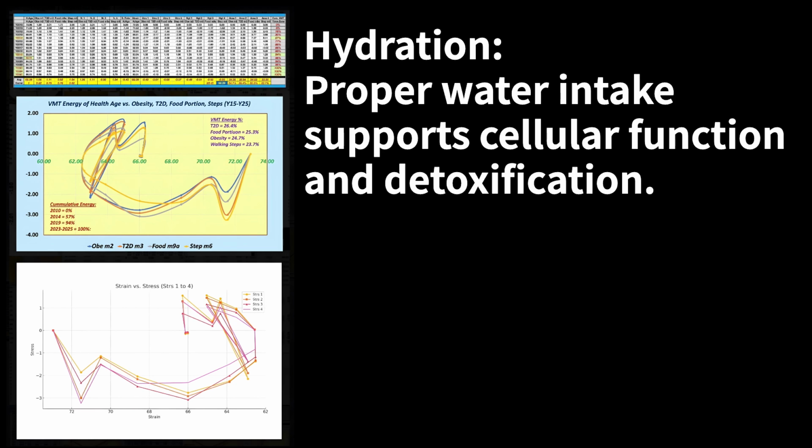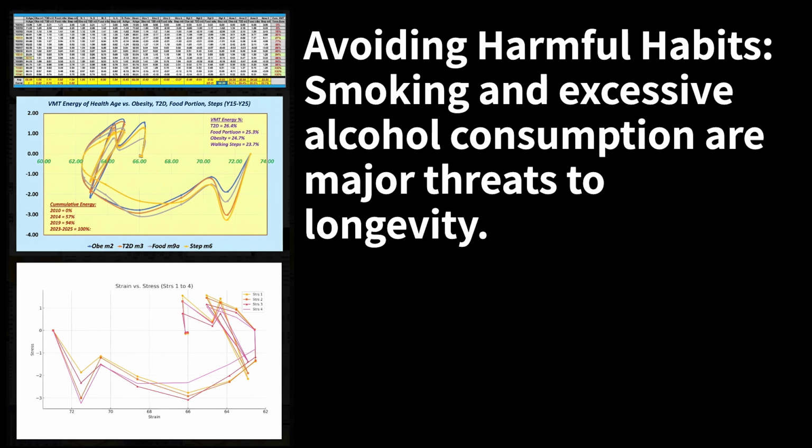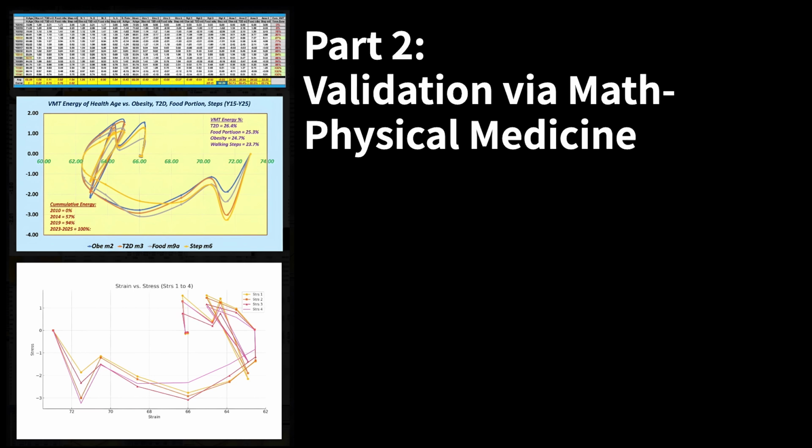Hydration. Proper water intake supports cellular function and detoxification. Social connections. Strong social ties are associated with longer life, while loneliness can shorten it. Avoiding harmful habits: smoking and excessive alcohol consumption are major threats to longevity. Part 2. Validation via math.